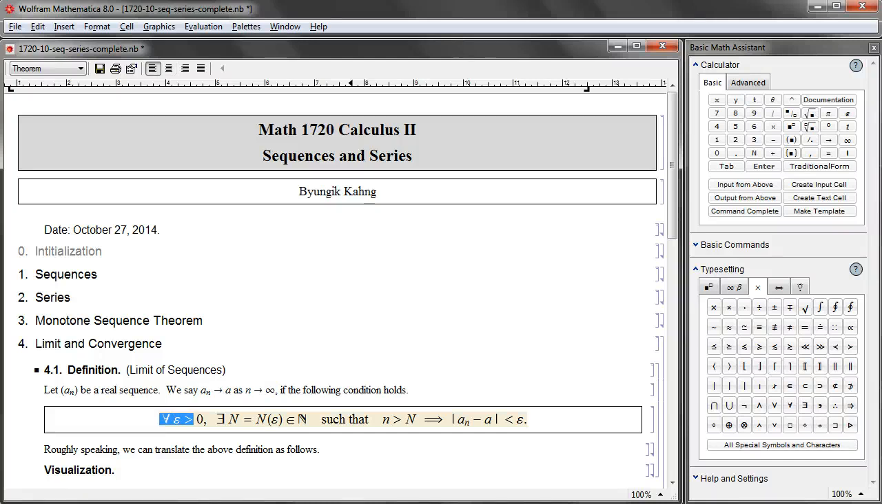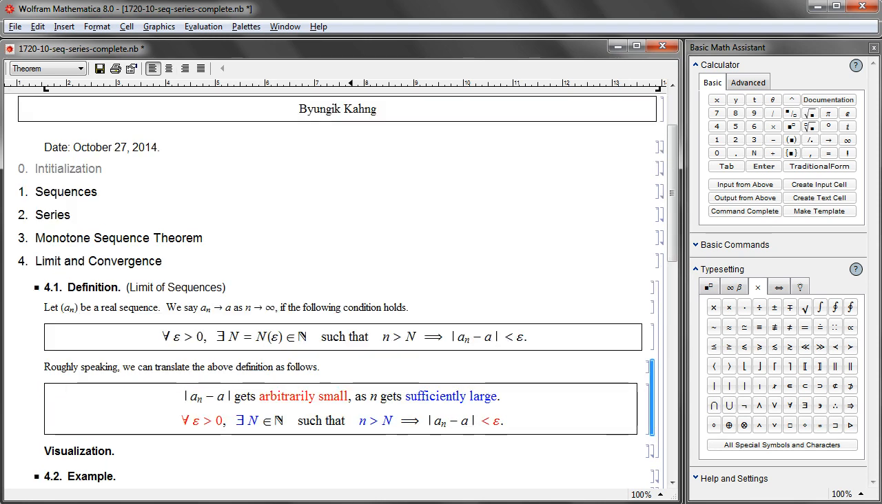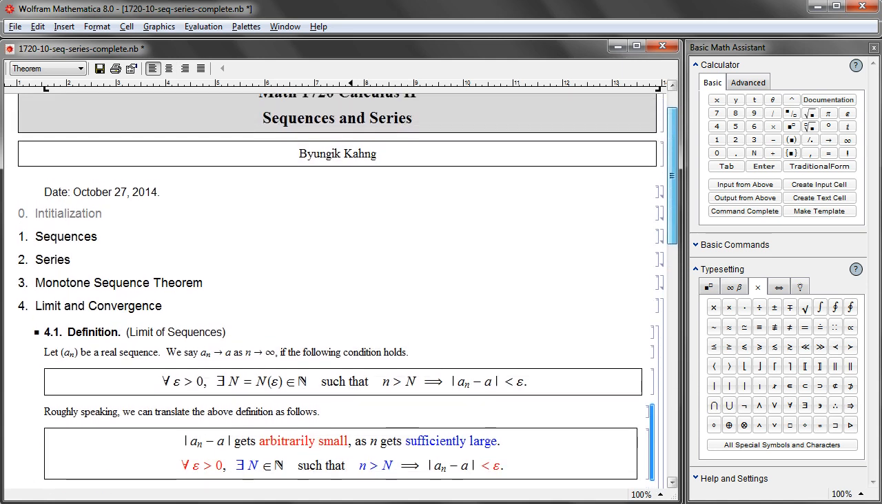For arbitrary positive real number epsilon, there exists a certain natural number capital N which depends upon epsilon, such that when small n is greater than that capital N, then the distance between a_n and A is less than epsilon. Roughly speaking, you can translate it kind of like this. The distance between a_n and A gets arbitrarily small as the natural number n gets sufficiently large.